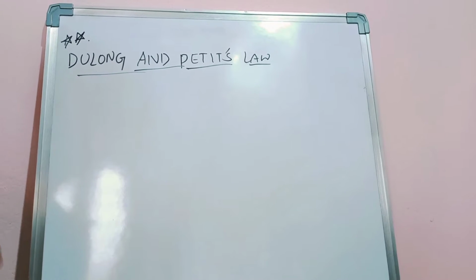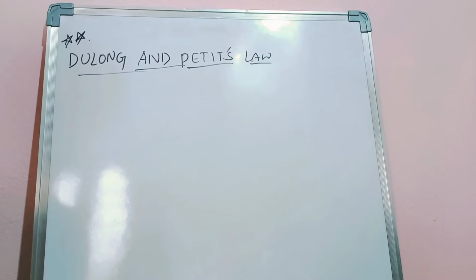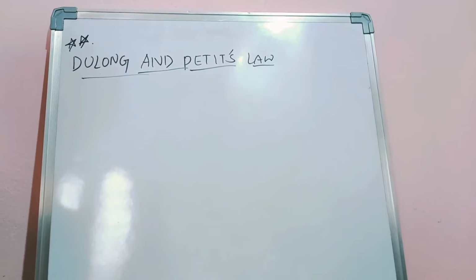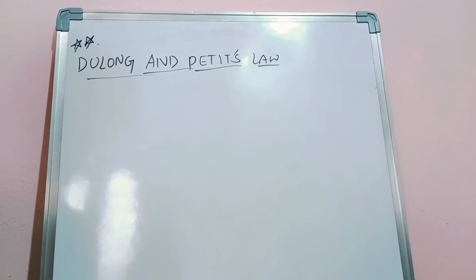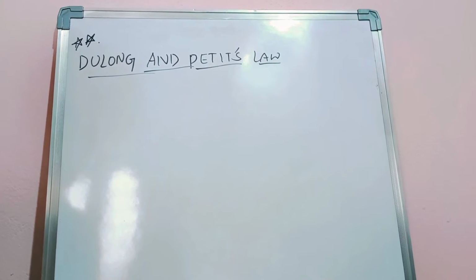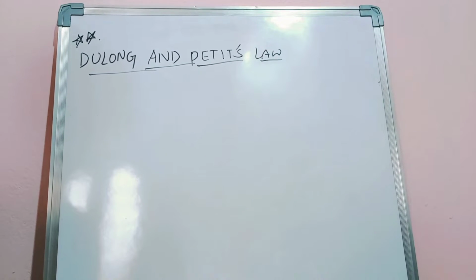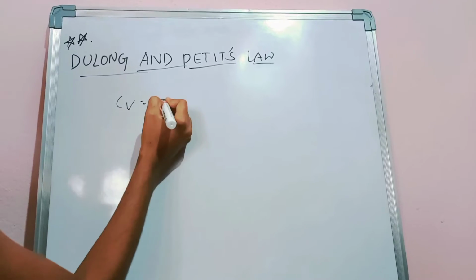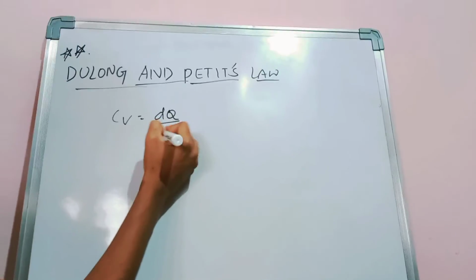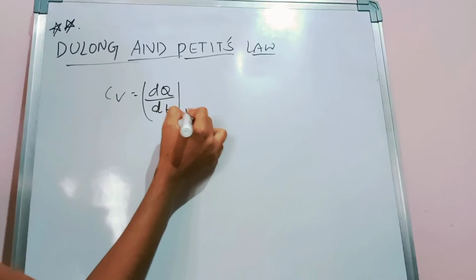This is the important topic Dulong and Petit's law. This law is concerned with the specific heat of the metals. The amount of heat required to raise the temperature of unit mass of a substance through 1 degree Kelvin is known as specific heat. That is Cv equal to dQ by dT at constant volume.